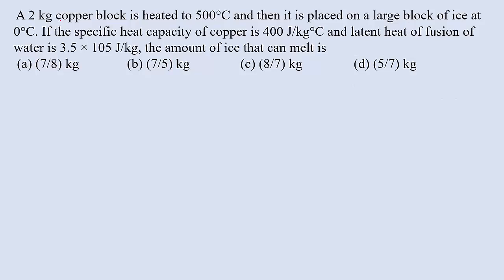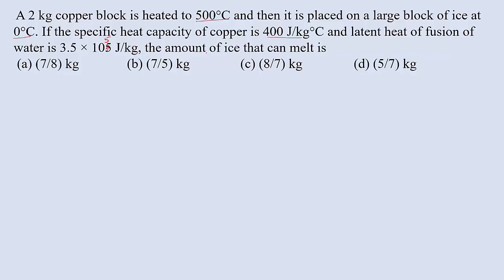A 2 kg copper block is heated to 500 degrees Celsius and then it is placed on a large block of ice. That heated copper is going to be kept on a block of ice at 0 degree Celsius. Specific heat capacity of copper is given 400 joule per kg degree Celsius, and latent heat of fusion of water is given 3.5 into 10 raised to 5 joule per kg.